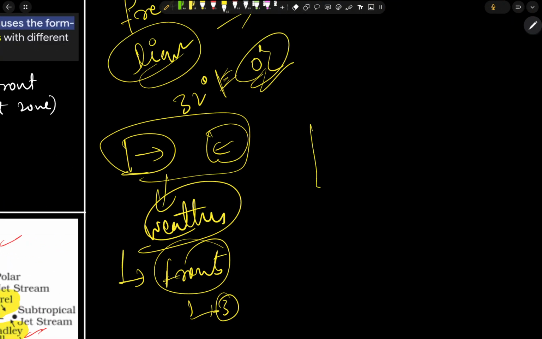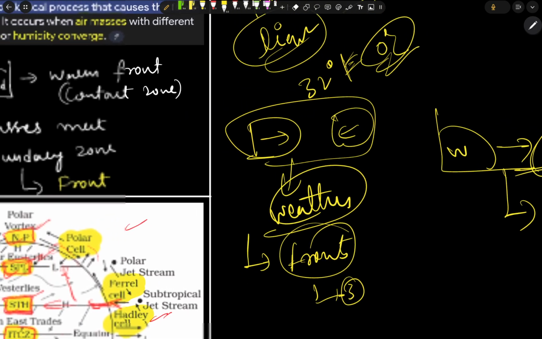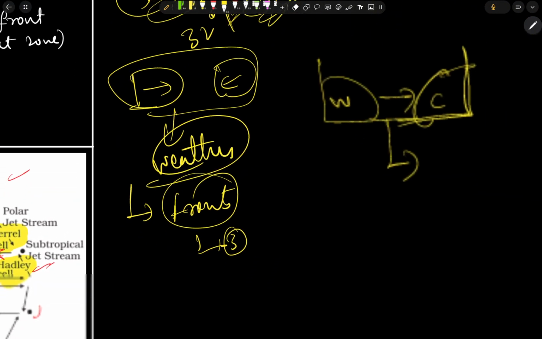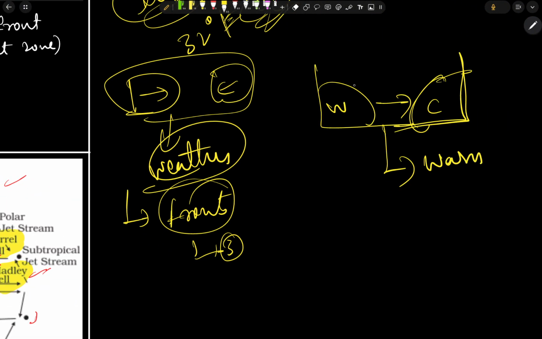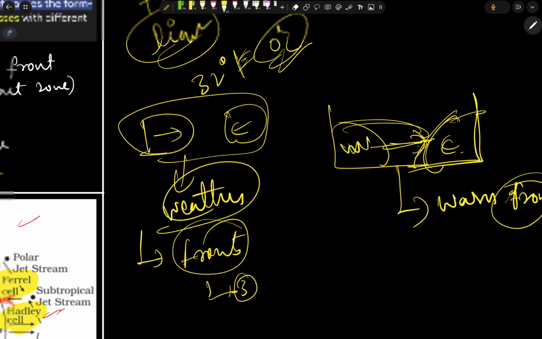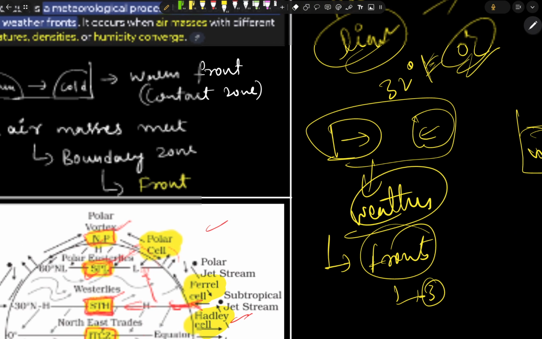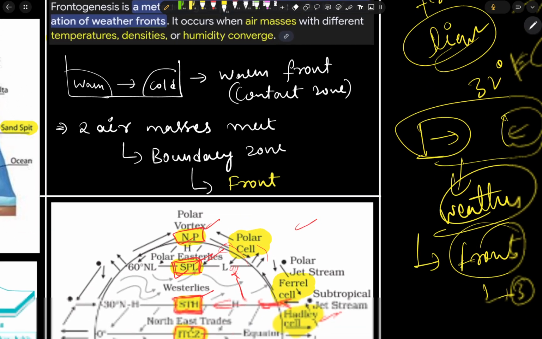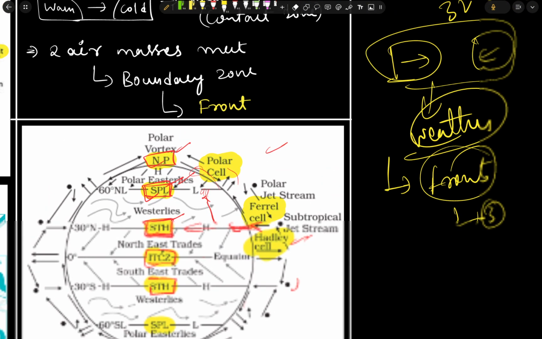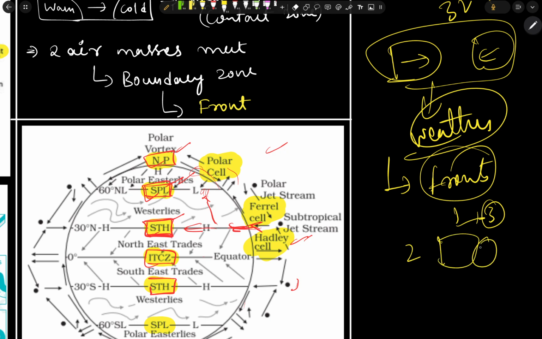Where warmer air moves towards colder air is known as a warm front. In this way we have three more types of fronts, so please comment them in the comment section. And where the air masses meet is known as the front.